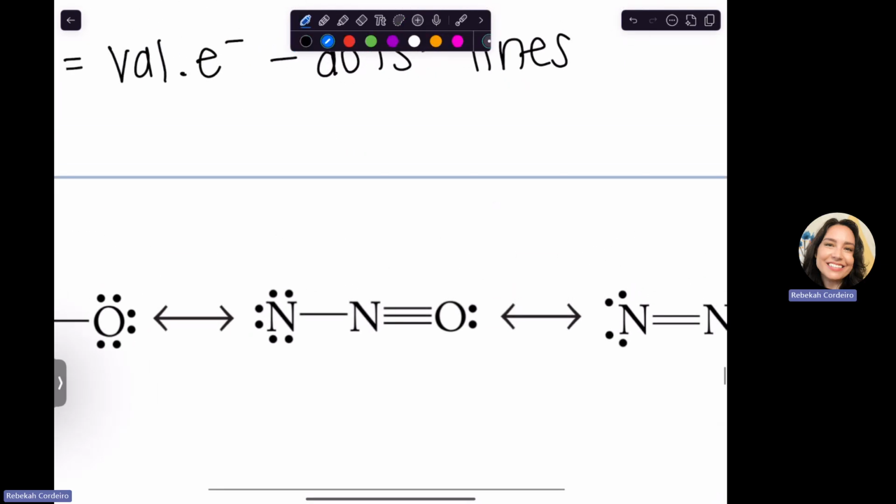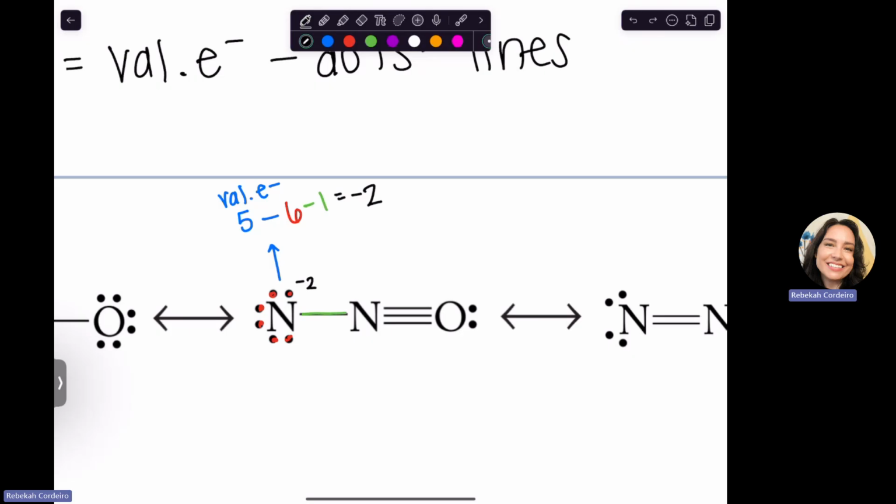So valence electrons for this nitrogen: valence electron is 5. Minus how many dots? 1, 2, 3, 4, 5, 6. Minus how many lines? 1 line. So formal charge of 5 minus 6 is -1, minus 1 is -2. This would have a formal charge of -2. You could write a little -2 next to it. I think if you're doing this in homework, you would circle it like this. But however you want to write it, that's fine.